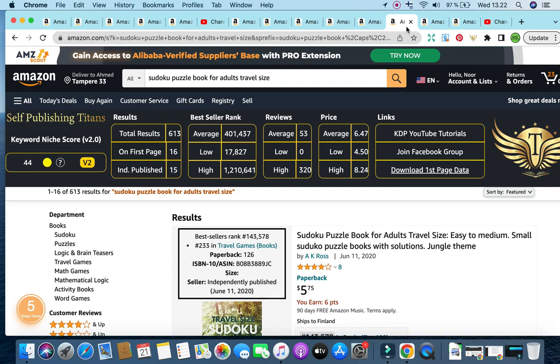For the sake of the profitability data given by Self-Publishing Titans, it all fills in the box. I'm going to go ahead and ignore the number 5 given by Amazon Scout Pro that you can see right at the bottom left corner. So what you're doing here, you're creating a puzzle book that contains Sudoku activities, and it is for adults, and it is travel size, so preferably a 6x9 or 8.5 by 8.5, anything that is a small size that's easy to put in the backpack or easy to put into the car box for travel, for camping, for use in the holidays as well, and so forth.